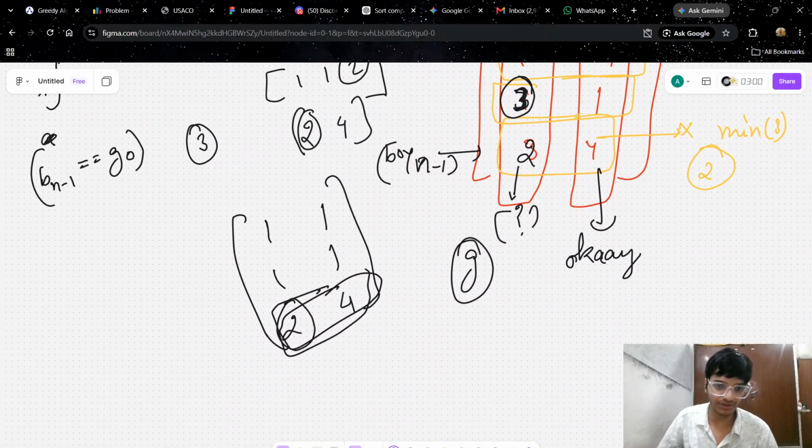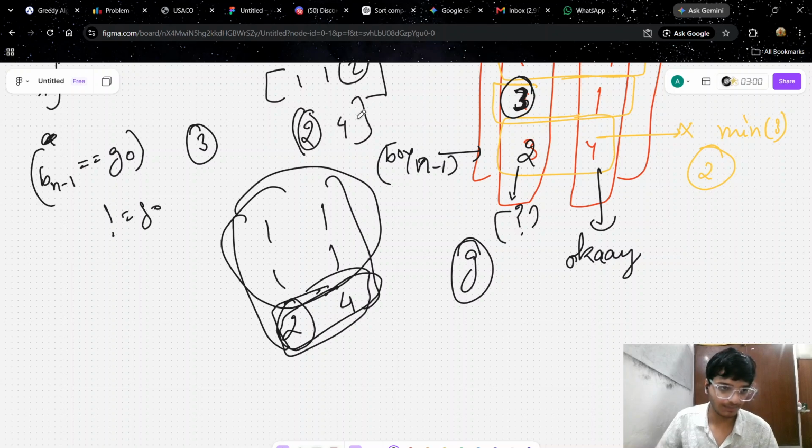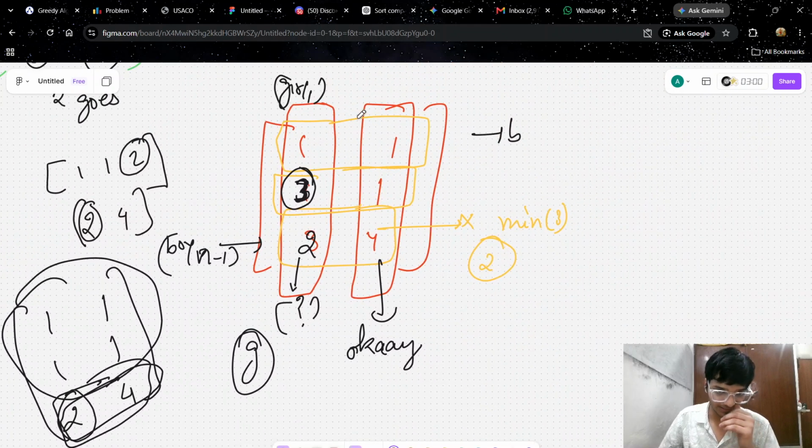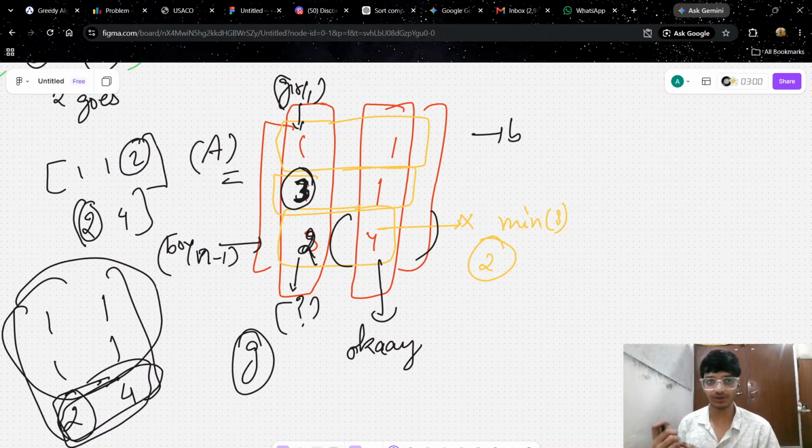It has 2 and 4, I have just put them up, and everything else remains the same. But when they are not equal at all, then this will work. You will just put 2 and the rest of the things will remain the same. And then that 3 you will put at G1, that is here. This is what array A will look like, and this will be the optimal so far.